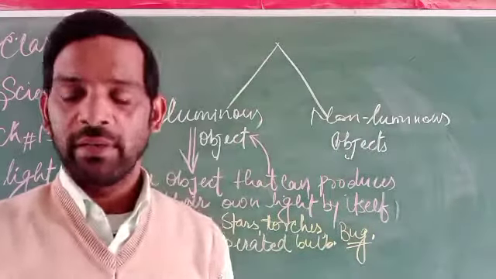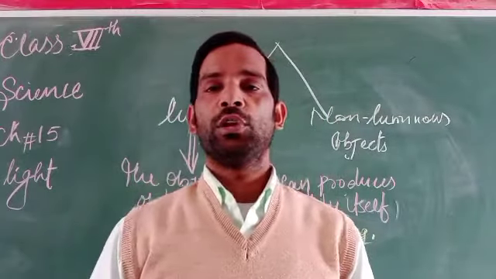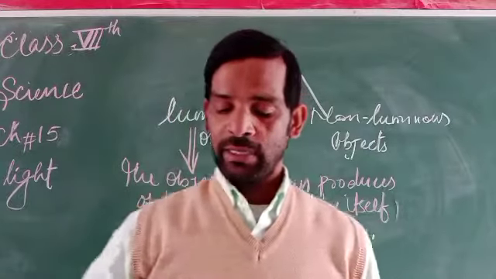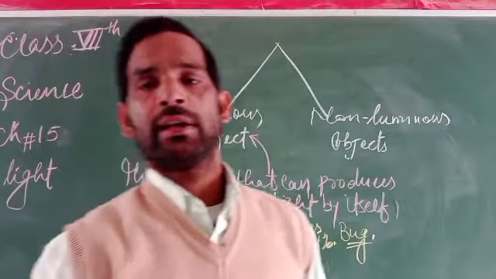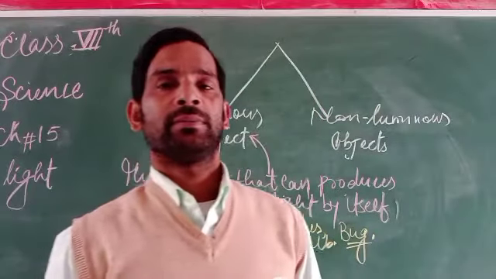Non-luminous objects are those objects that cannot produce their own light by themselves, but can be seen by the reflection of other or natural lights.